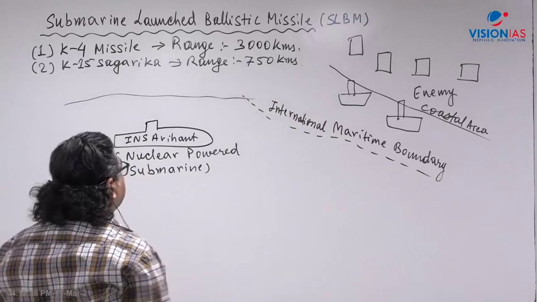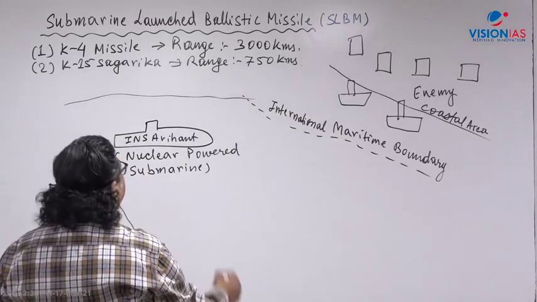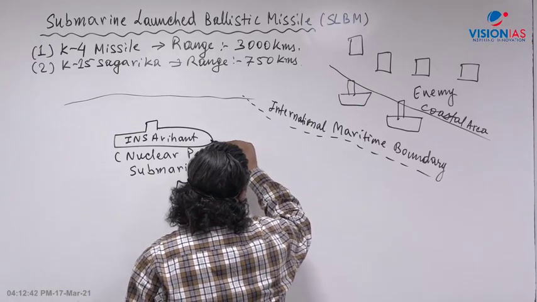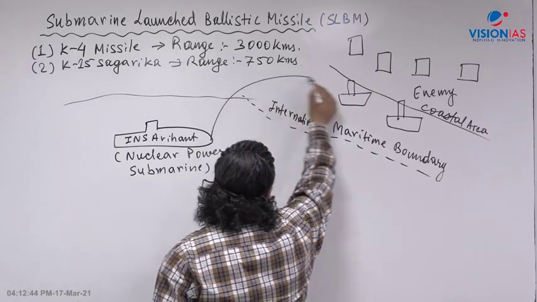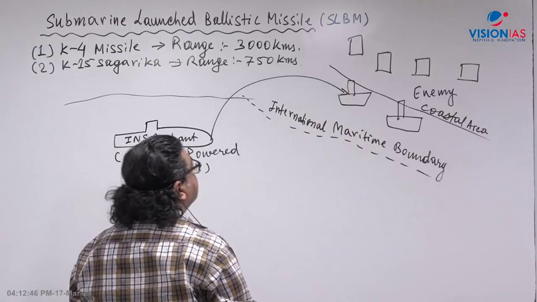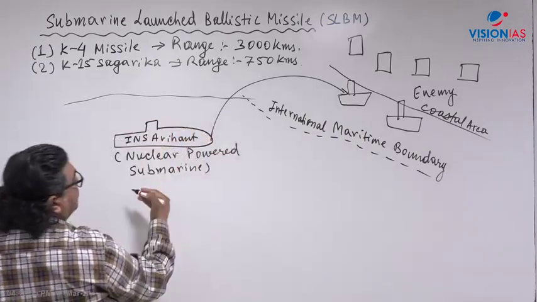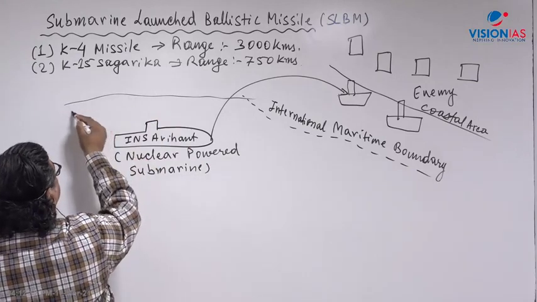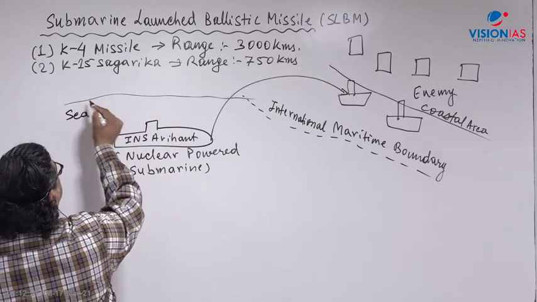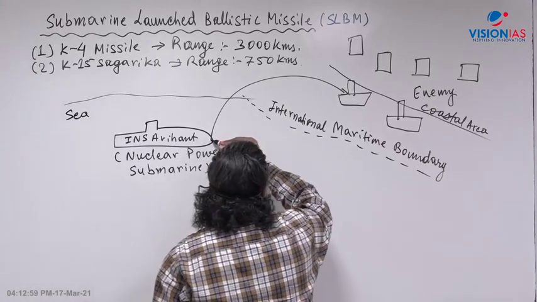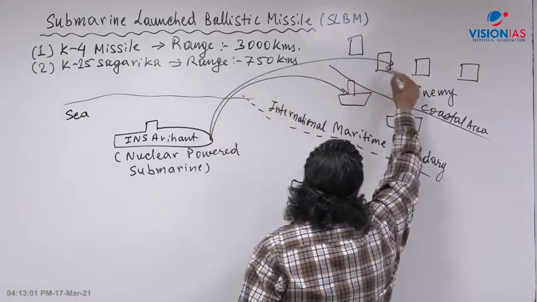So what can be done is that this underwater missile can be fired and destroy the enemy warship. The Arihant submarine will be under the water, and this is the surface of the sea. Or it can be fired even to the land side.